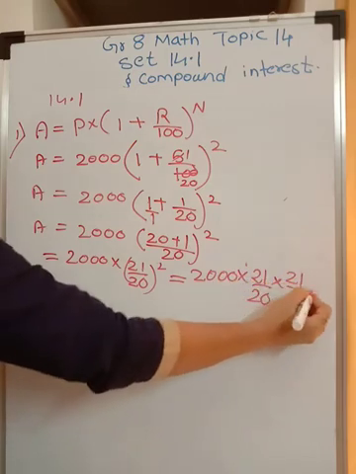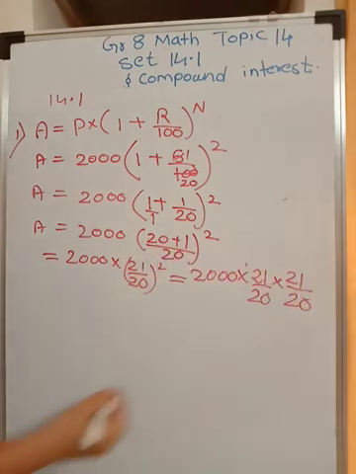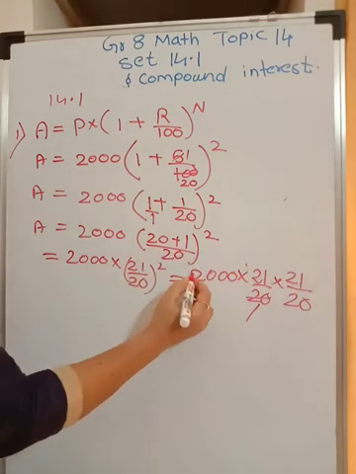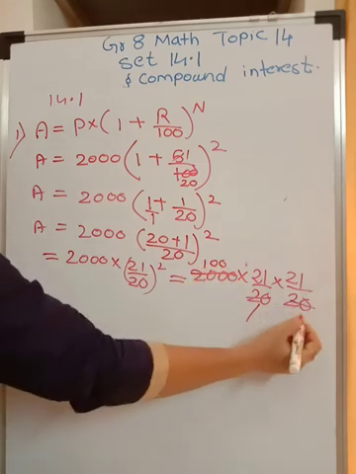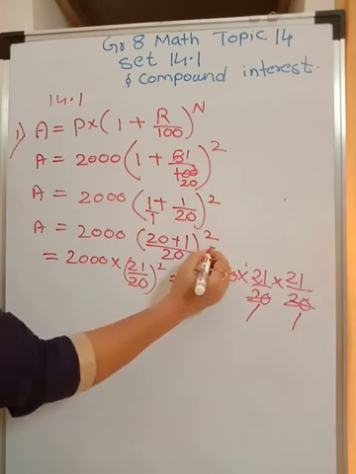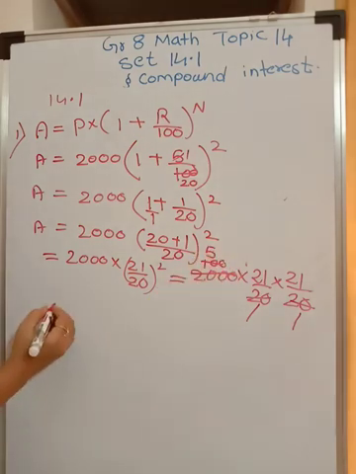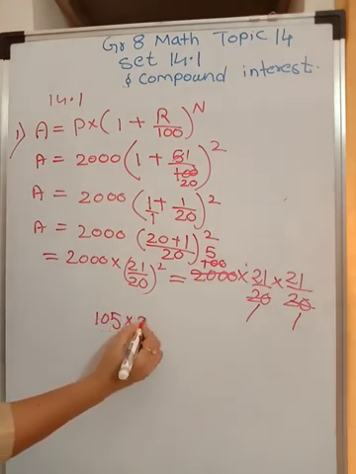Which is equal to 2000 into 21 upon 20 into 21 upon 20. Square means this will come 2 times. So we can cancel: 20 ones are 20 and 20 hundreds are 100, again 20 ones are 20 and 20 fives are 100. So your answer is 5 ones are 5, 5 twos are 10, into 21.